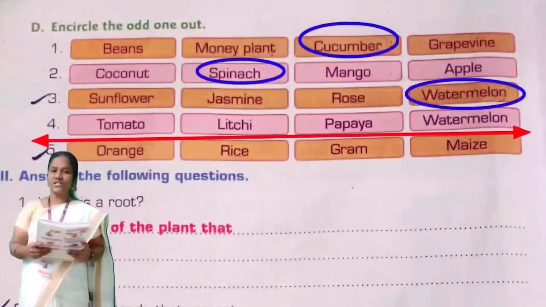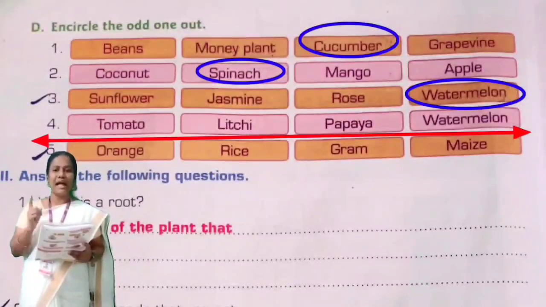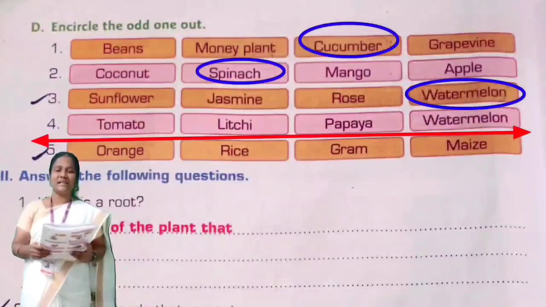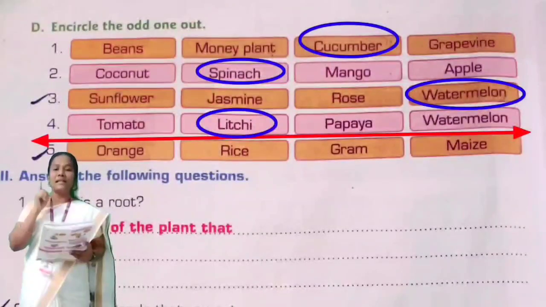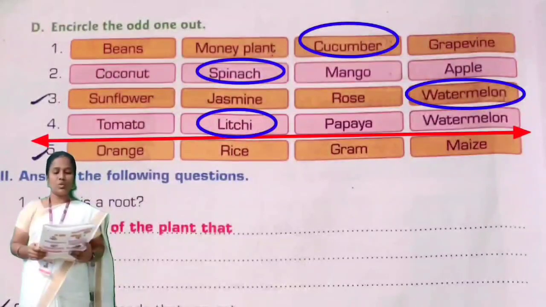In this set, tomato, papaya, watermelon. These fruits have many seeds. But lychee has only one seed. So lychee is the odd one.